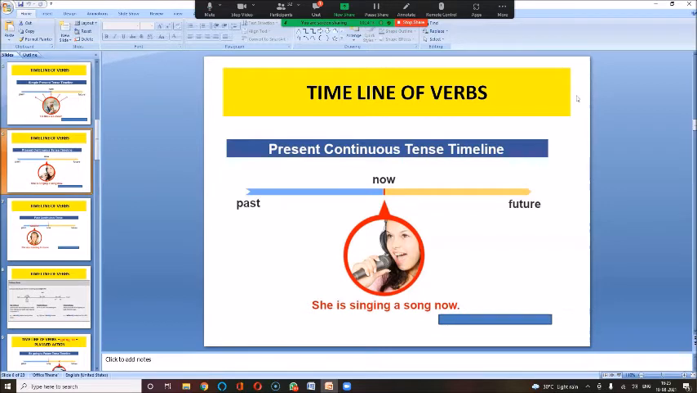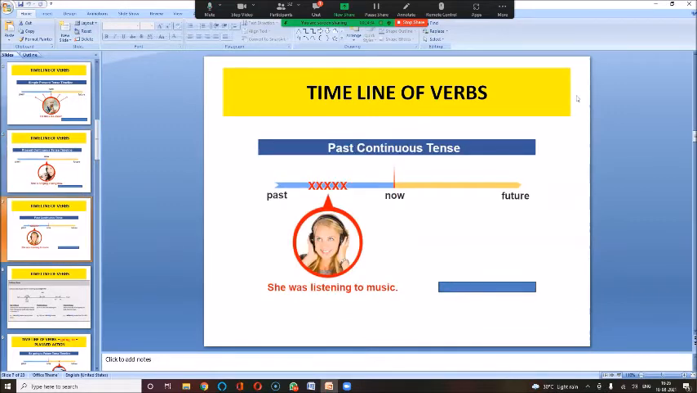Okay. Now present continuous tense timeline. She is singing now. That means it is now. It is now the action is going on. So the going on action is the present continuous. What happens is present. The past continuous.